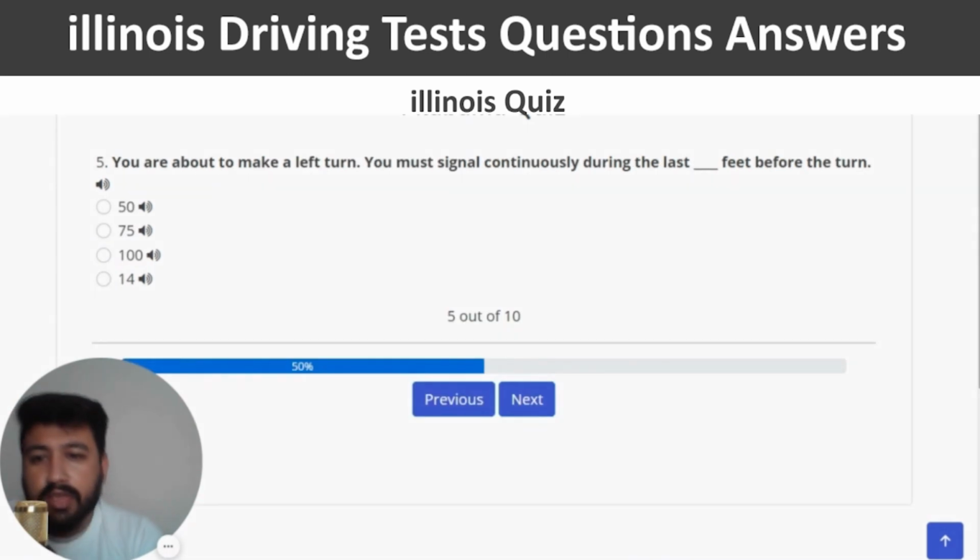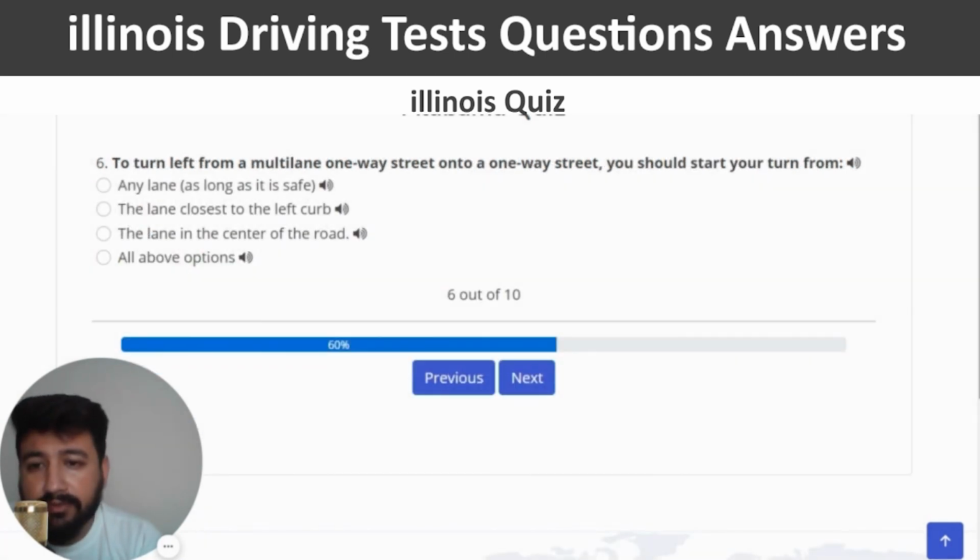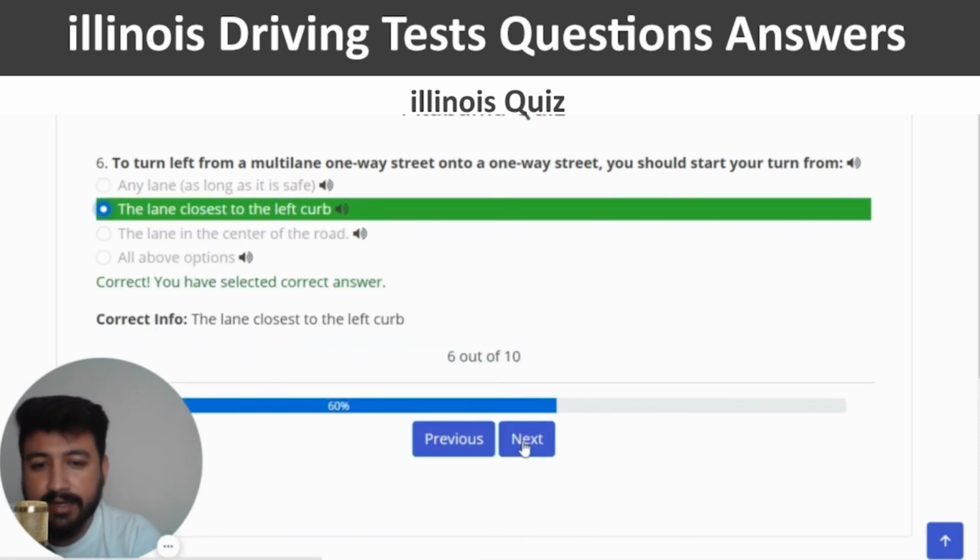Next. You are about to make a left turn. You must signal continuously during the last blank feet before the turn. The right answer of this question is 100. So I'm going to click on the third option, correct, and next. To turn left from a multi-lane one-way street onto a one-way street, you should start your turn from. The right answer of this question is the lane closest to the left curb, correct, and next.